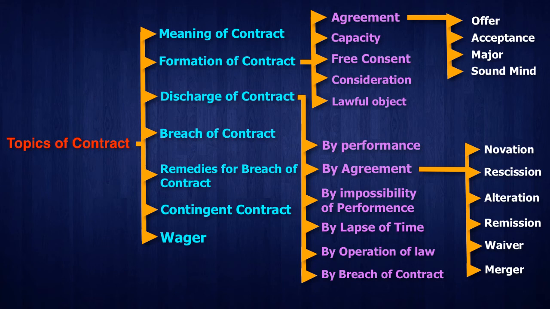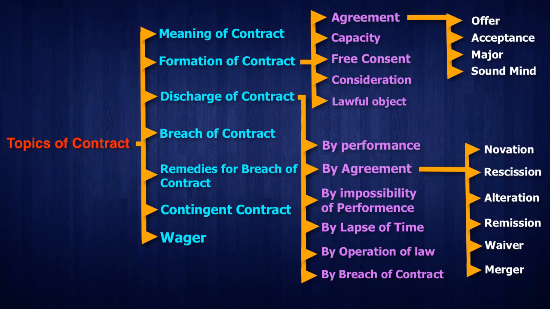Next one is waiver. What is the meaning of waiver? Both parties, with mutual agreement and consent, waive off their liabilities. I won't do this, you won't do that. Fine, the contract will be discharged. The last one is merger. What does it mean?